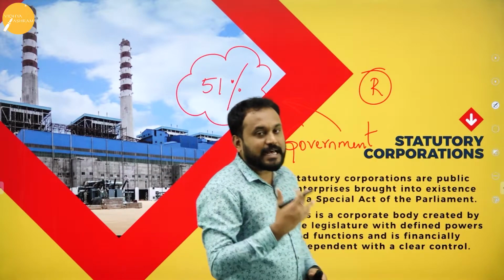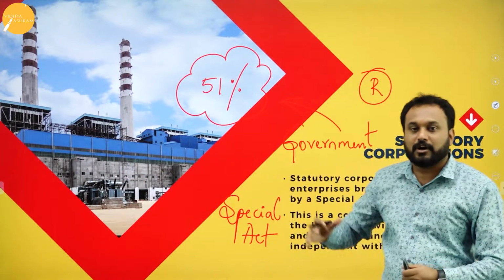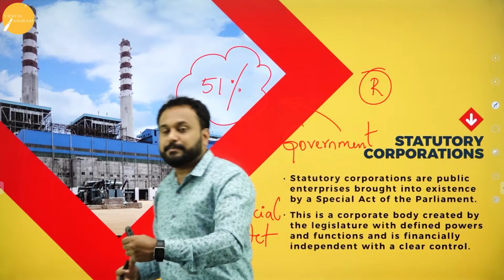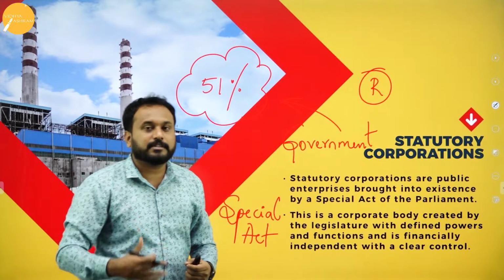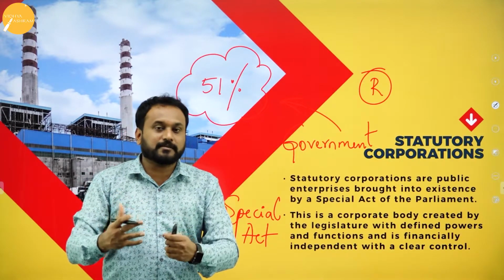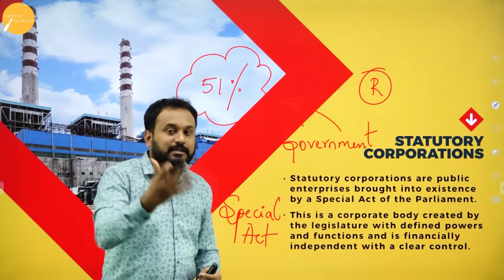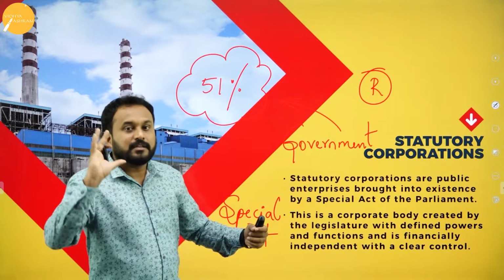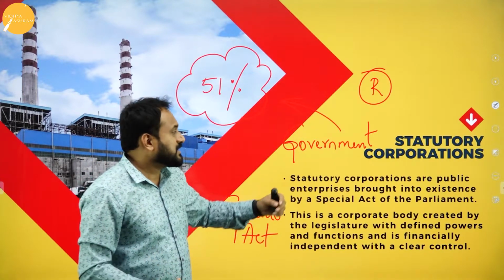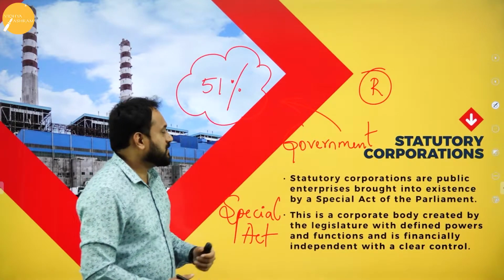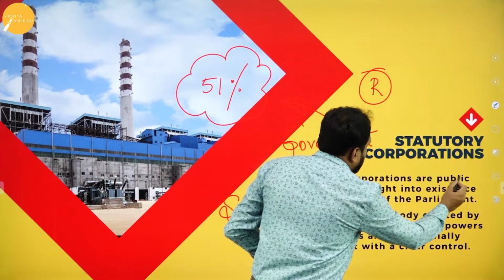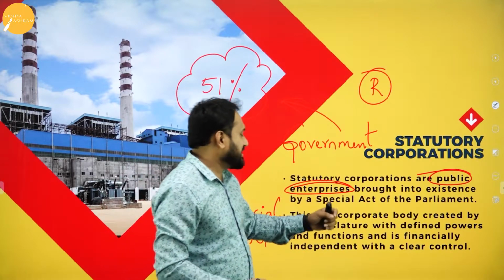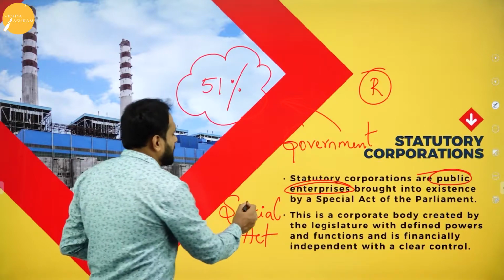You need to understand, what is a statutory corporation? A form of public sector wherein a special act is passed by the parliament for the welfare of the public and to give the public the benefits from the government. That is called public sector, the role and responsibility levied in the statutory corporation. So statutory corporations are public enterprises brought into existence by a special act. I told you about the special act.